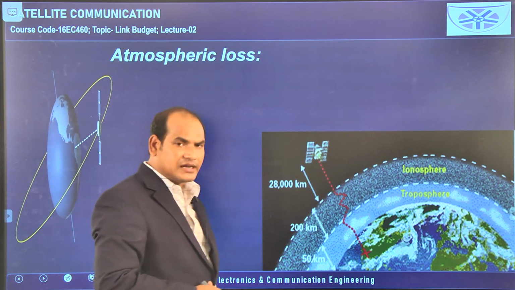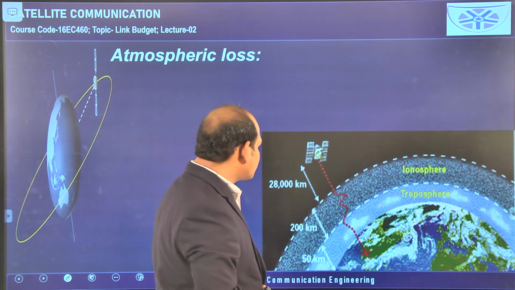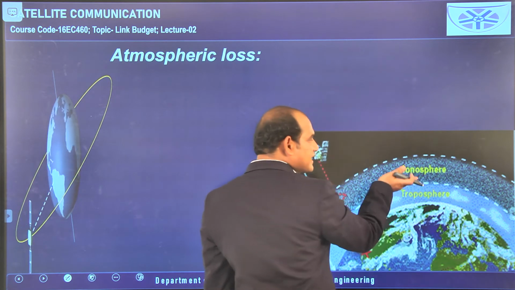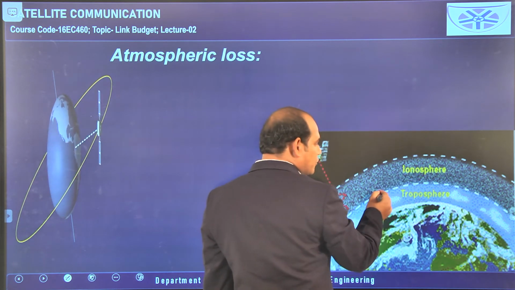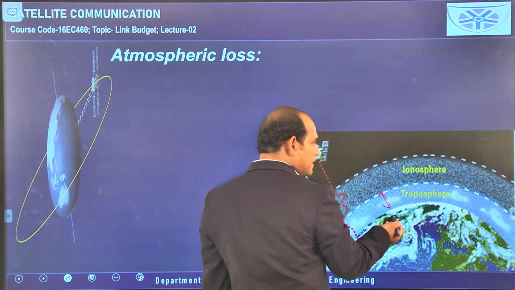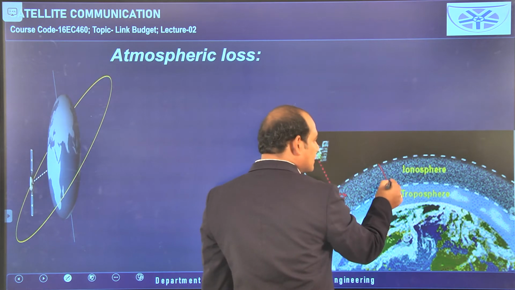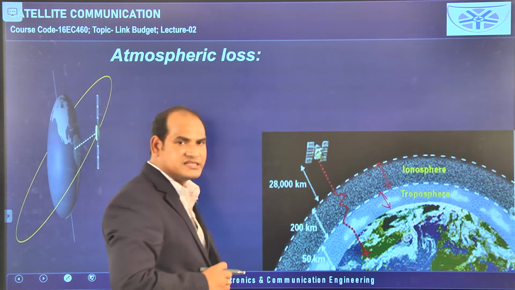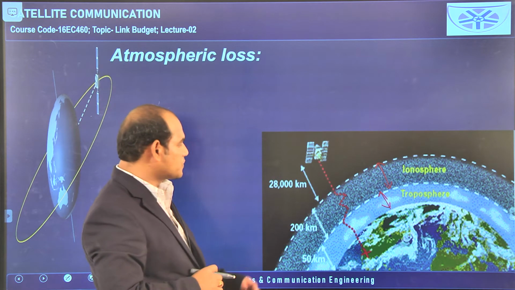Next, atmospheric loss. In this diagram you can see the Earth, and above the Earth, up to a certain amount of space, is the troposphere, and above that the ionosphere, the stratosphere, like that. For our discussion, the troposphere is enough.